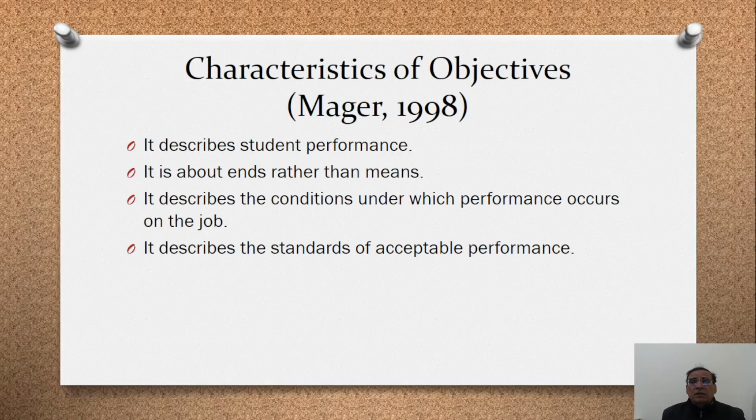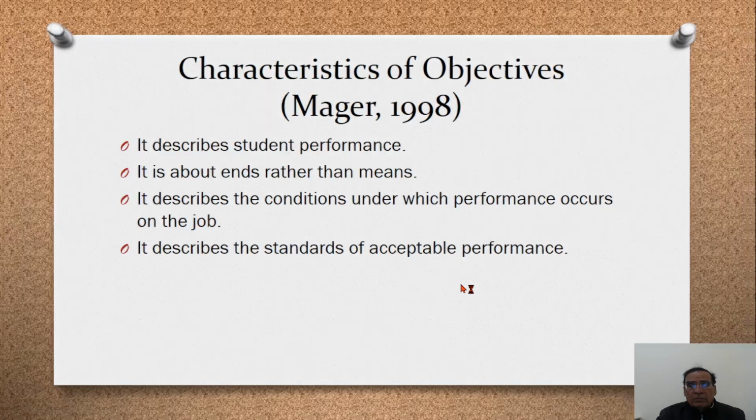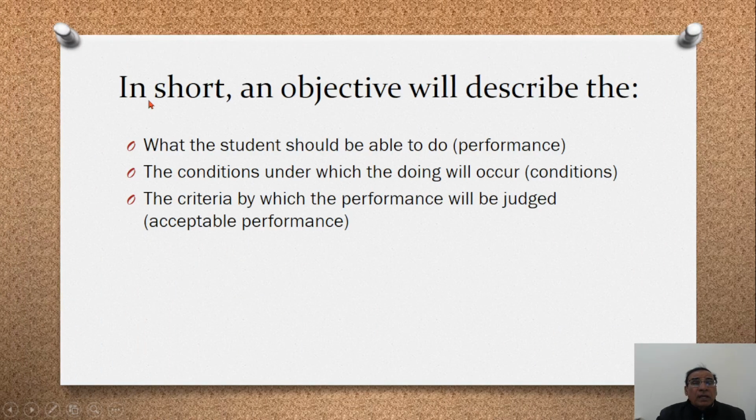The characteristics of an objective, according to Mager 1998, are that it describes student performance. It is about ends rather than means. It describes the conditions under which performance occurs on the job. It describes the standard or criterion of performance. So, in short, an objective describes what the student should be able to do. Actually, it tells about the performance of the student.